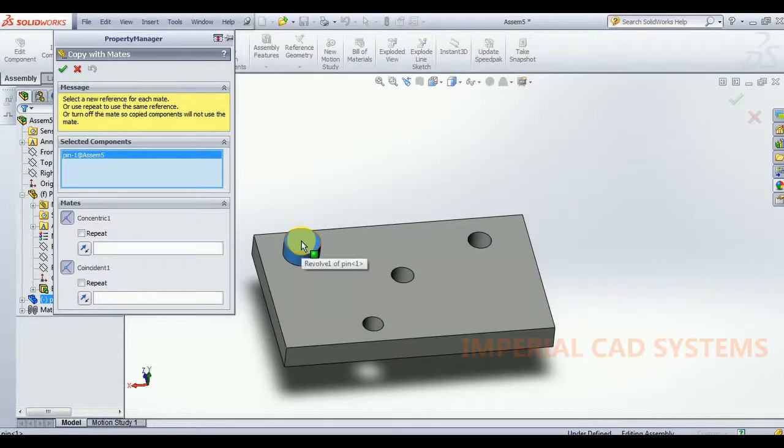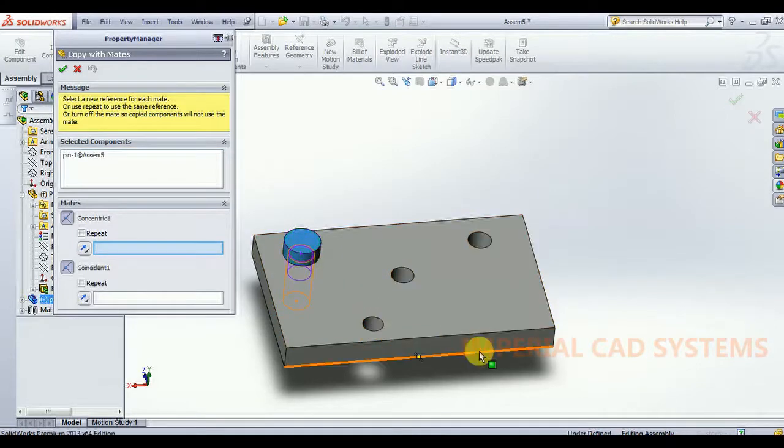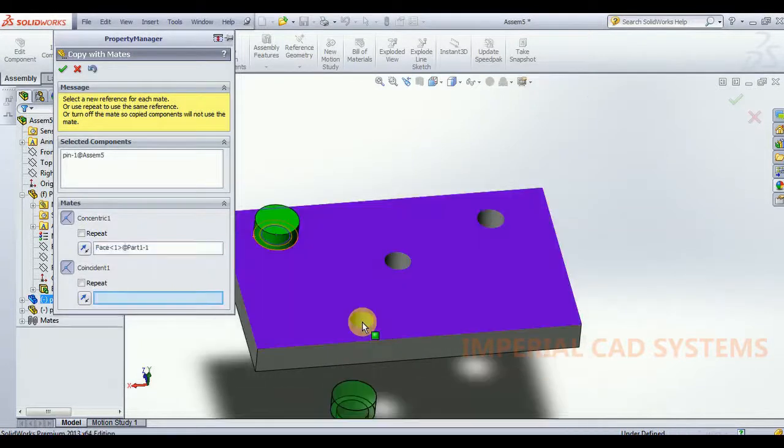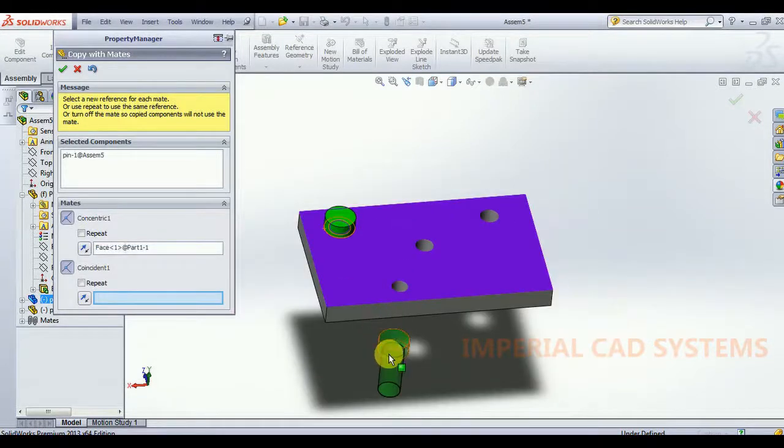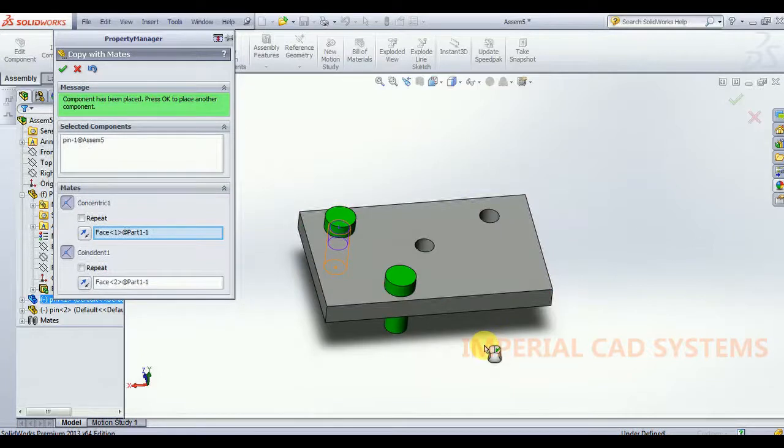So this component has 2 mates, one is concentric and another is coincident. What we need to do is just select that option concentric, select this hole, select this hole surface. Now you can see the pin is positioned with this hole axis. Then select the coincident option and select the surface. Now the pin is placed in this hole, go for OK.